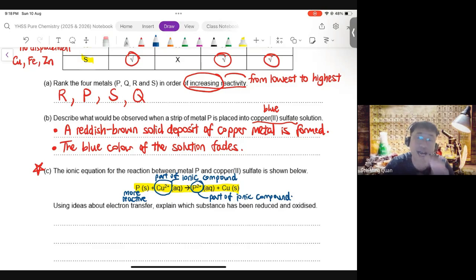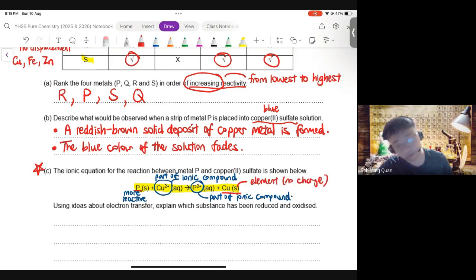So you recognize that something is a compound when it has charge in the ionic equation. Conversely, if it doesn't have charge, it's on its own as an element. So P at the start is an element, Cu at the end is an element. Okay? Element. No charge.